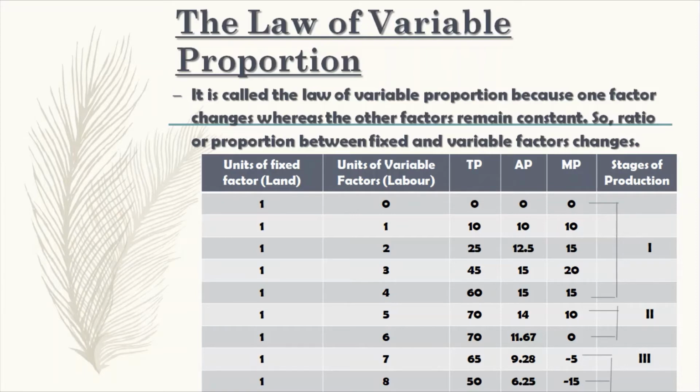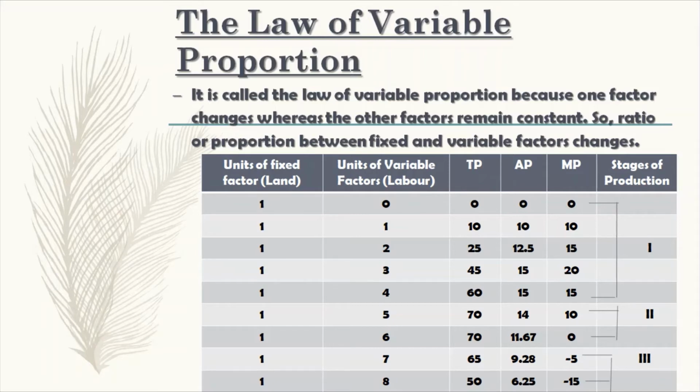We can understand this law with the help of a schedule, a table. Here you are able to see a table in which the fixed factor is land, its amount is fixed, and the variable factor is labor. We are increasing the units of labor gradually. As you can see, up to the fourth unit of labor, total product increases at an increasing rate because MP is increasing.